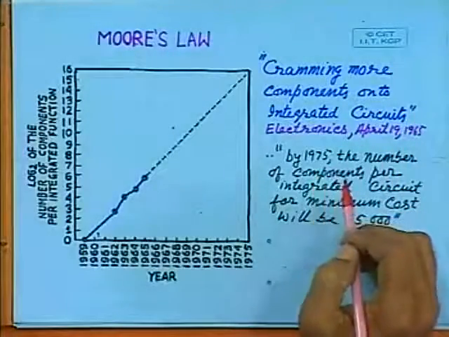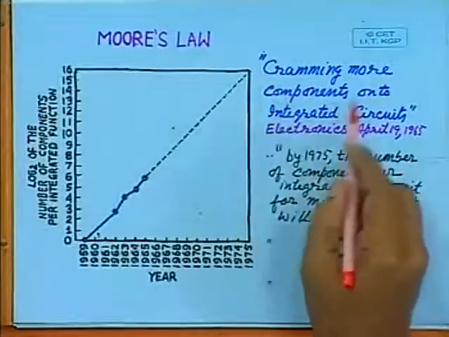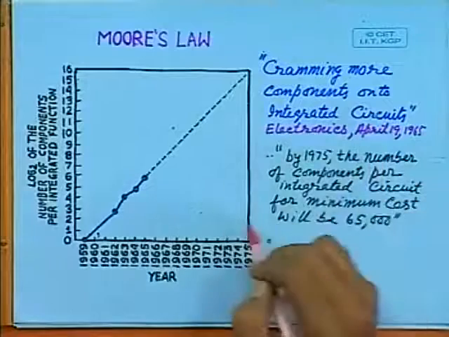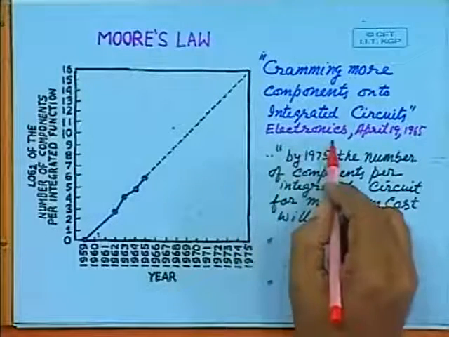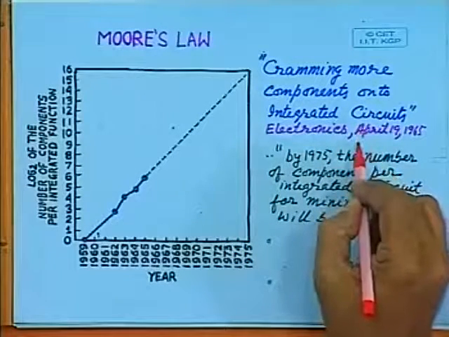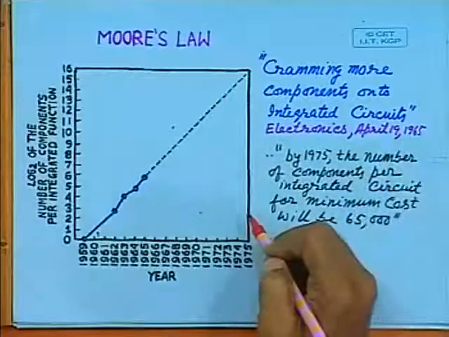So he wrote an article, Cramming More Components onto Integrated Circuits, for Electronics, and it appeared in the issue of April 19, 1965.